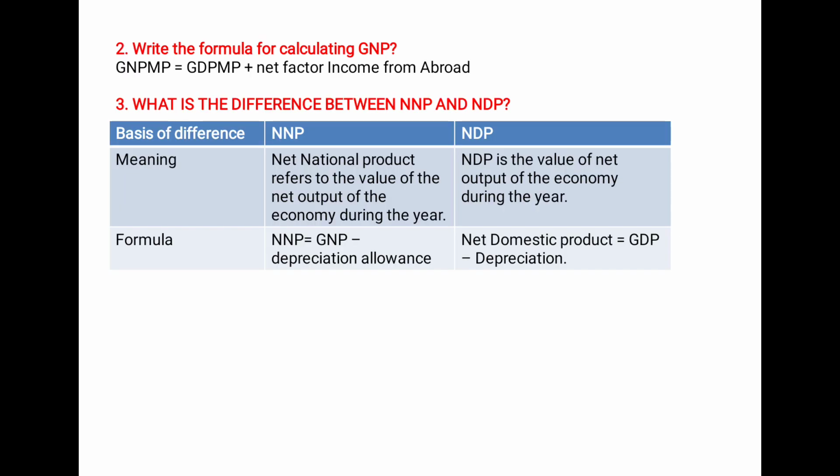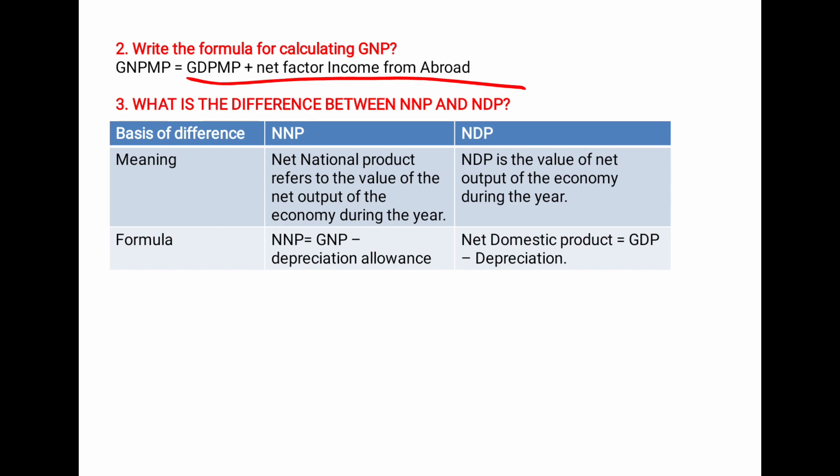Next one is, what is the formula for calculating GNP? GNP at market price is equal to GDP at market price plus net factor income from abroad. Since we are calculating GNP, we have to calculate GDP, and whatever income comes from other countries has to be included when we calculate GNP.